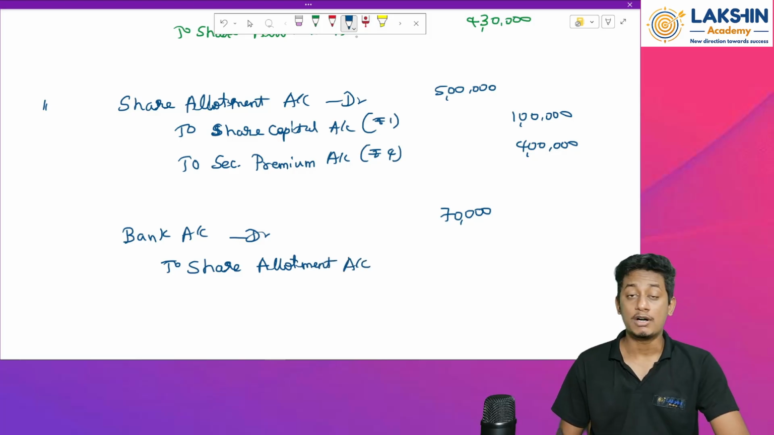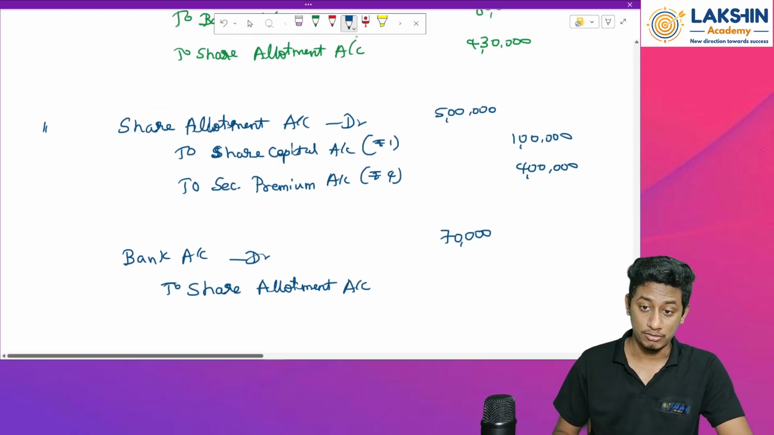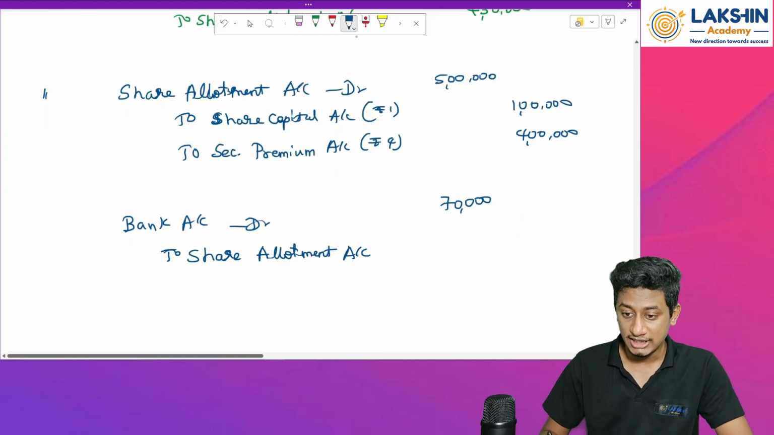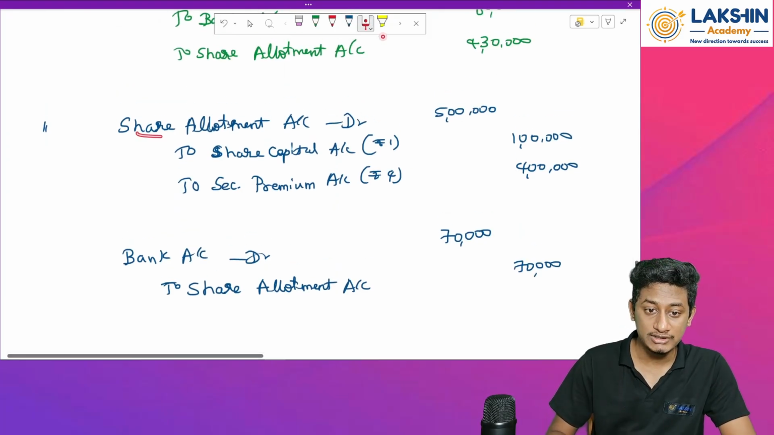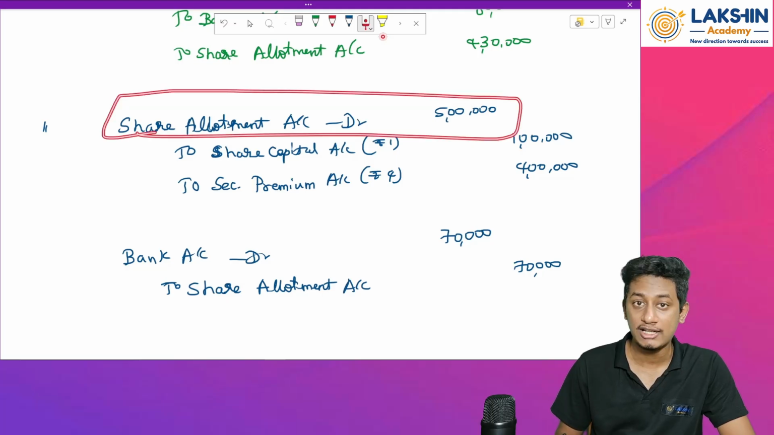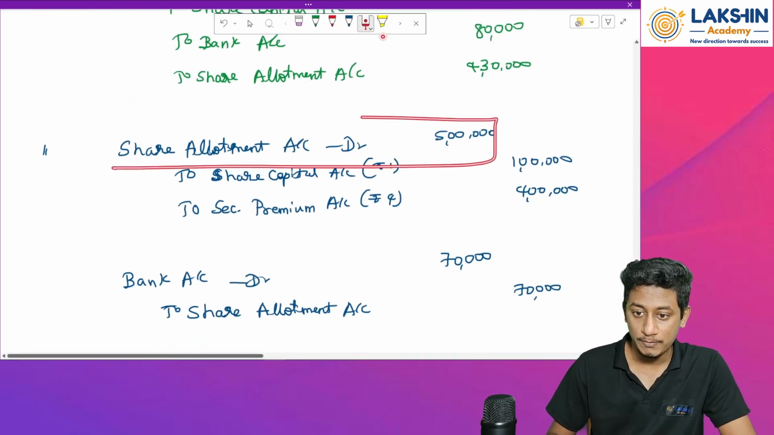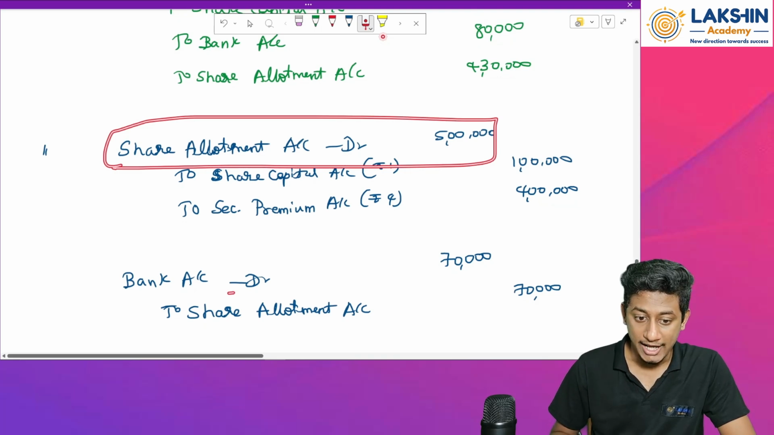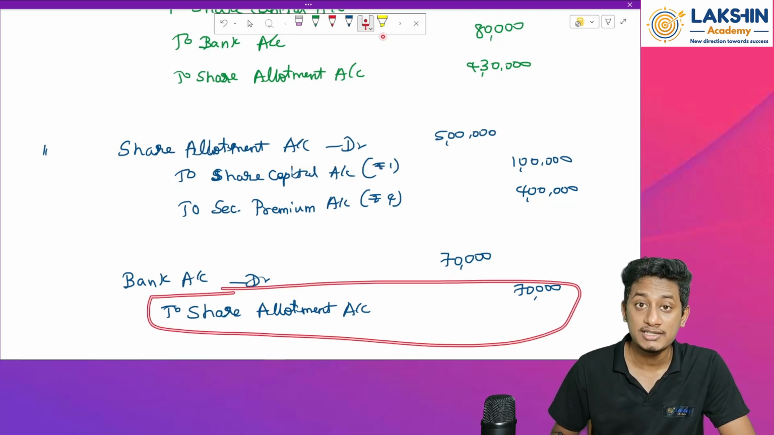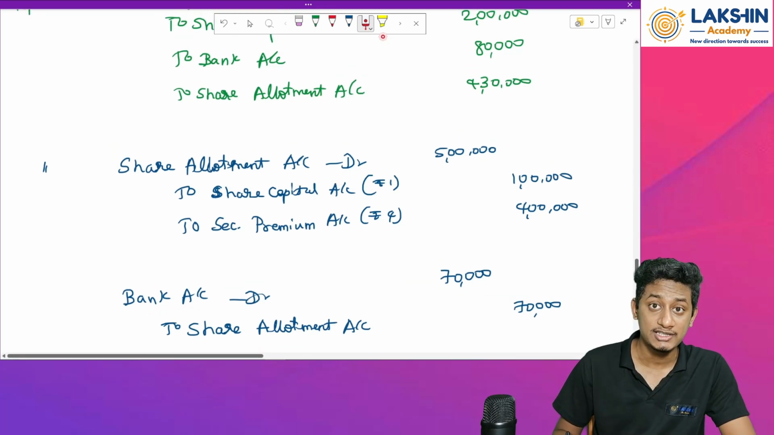Share allotment account. Now comes the question: how much should be the amount? I would say 70,000. Why, sir? Why did you not reverse this entry? Why did you not reverse 5 lakh rupees? Because see, I have a debit of rupees 5 lakh over here and I have a credit of rupees 70,000. How much remains? 5 lakh minus 70,000 is 4 lakh 30,000.